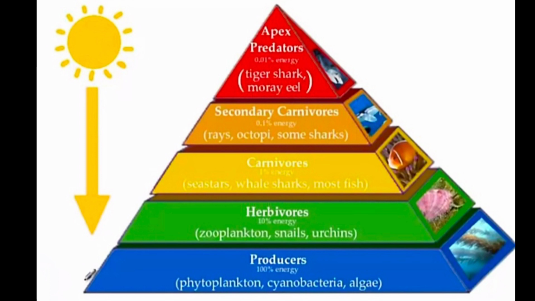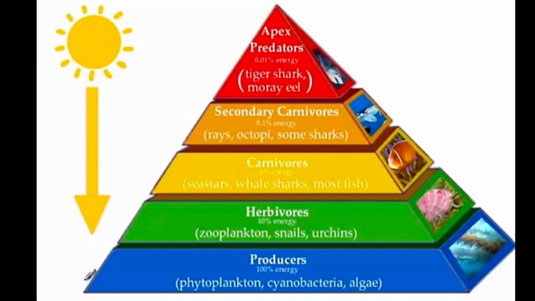Yes. For example, phytoplankton, then cyanobacteria. Algae are the best example of these producers. Then next level is herbivores. Examples of herbivores: zooplankton, then snail and urchins.